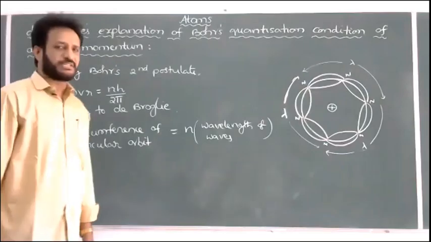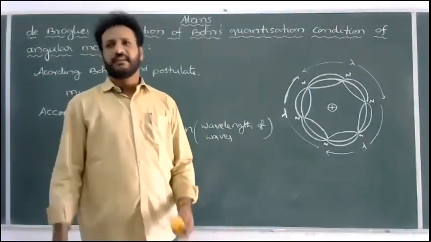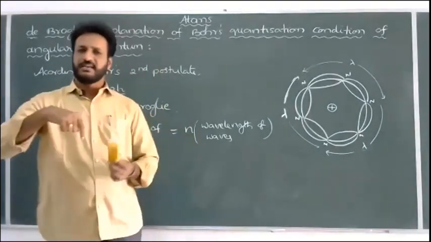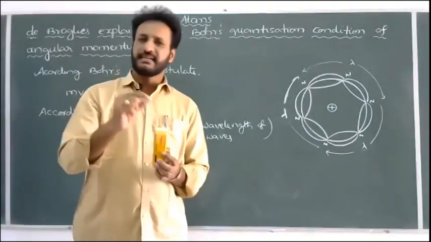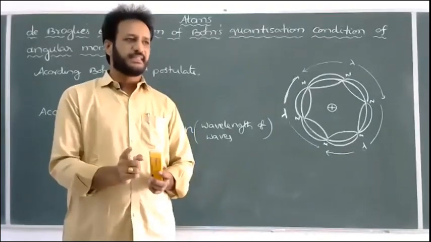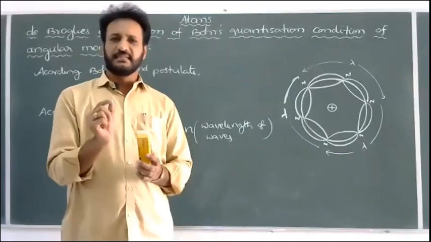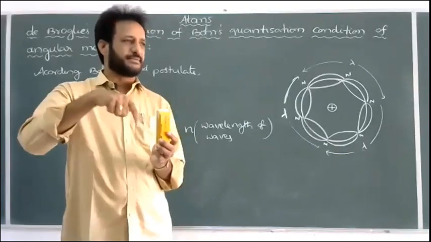While writing the explanation, write in your own words also. According to de Broglie, when an electron is revolving around the nucleus, the waves associated with the electron are similar to the standing waves in metallic strings, and the wave must close itself.